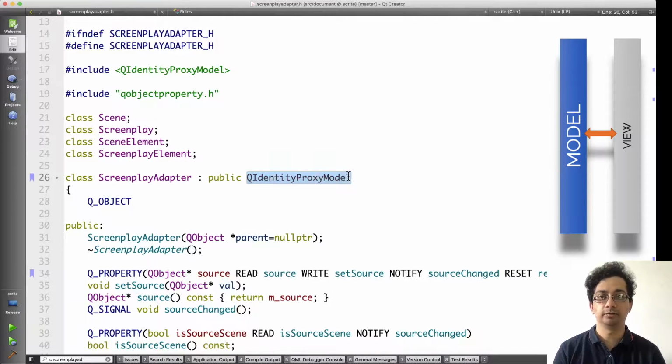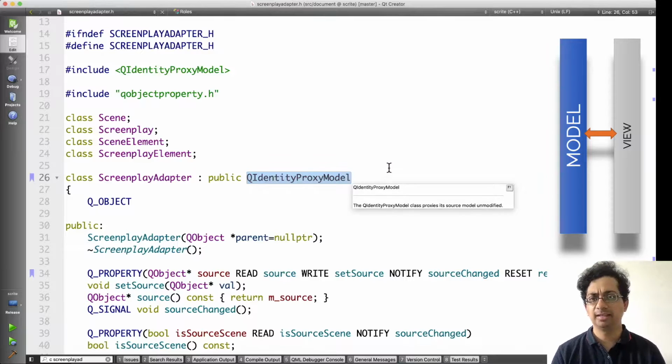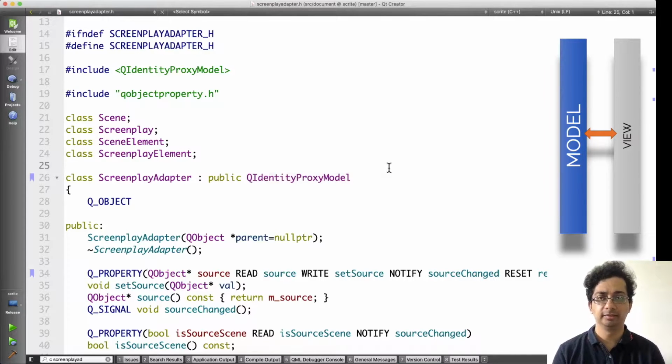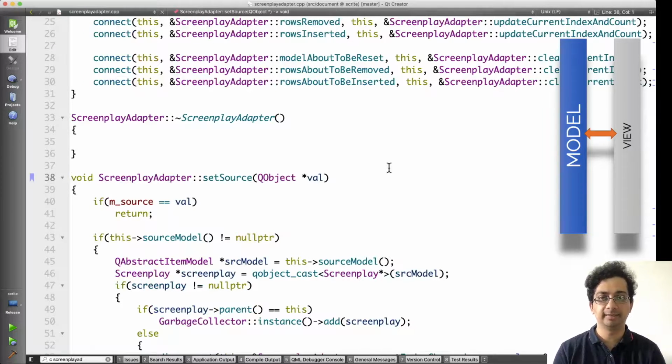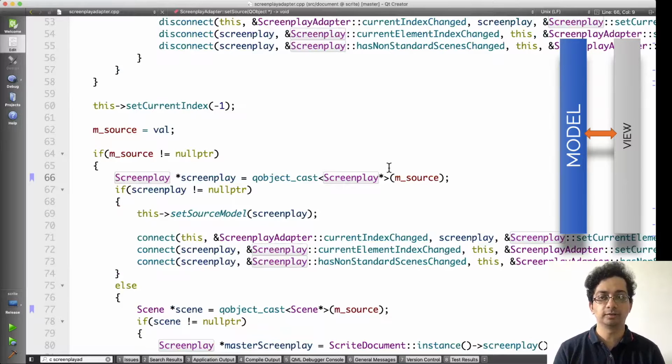It's a subclass of QIdentityProxyModel. And as with all proxy models, this one should have a source model too. The way we assign the source model in ScreenplayAdapter is by assigning a value to the source property. And you can notice here that the source property is a QObject pointer. The setSource function accepts the QObject pointer as value and it tries to look for a screenplay inside this QObject pointer. If it finds a screenplay, then it will hook up to that screenplay as a source model.